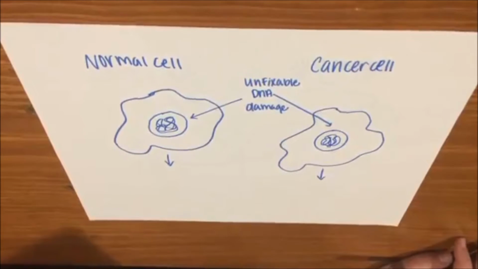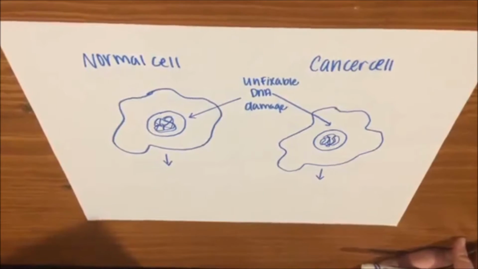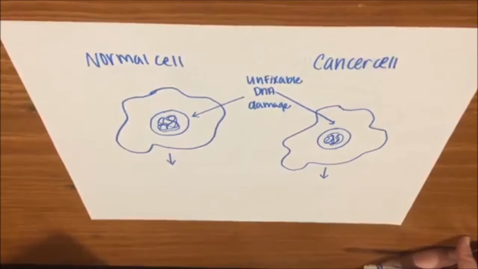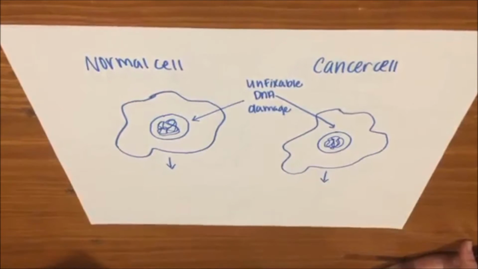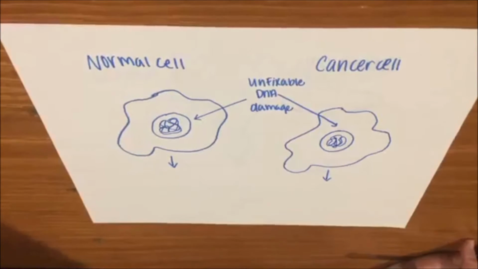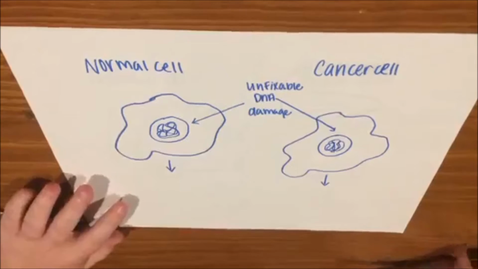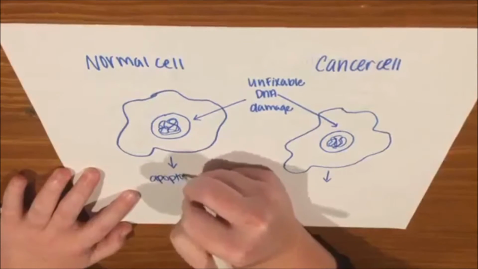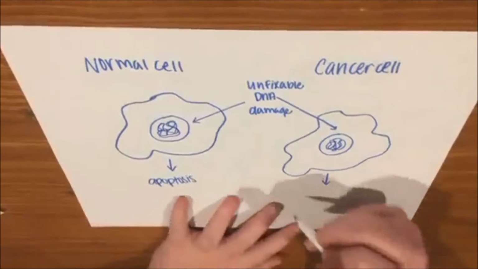Cancer cells fail to undergo programmed cell death, apoptosis, under conditions when normal cells would. Most cancers arise as cells acquire a series of mutations that cause them to divide more quickly, escape internal and external controls on division, and avoid apoptosis. Normal cells undergo apoptosis if there is unfixable DNA damage, whereas cancer cells continue dividing.